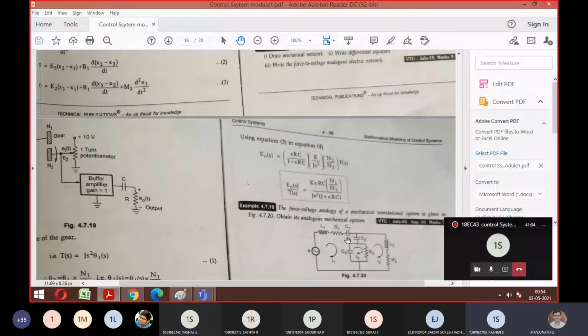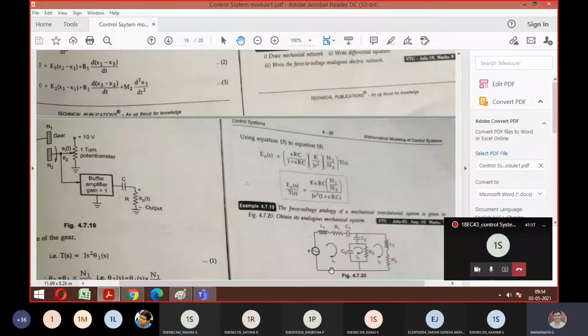Continue. That is not the end, because C2 is also there, C3 is also there. Yes, sir. So I'm starting here and tracing. See, the starting point and ending point should be the same. That is called a path, a complete closed path. L1 and E are done, L1 is done, R1 and C1.